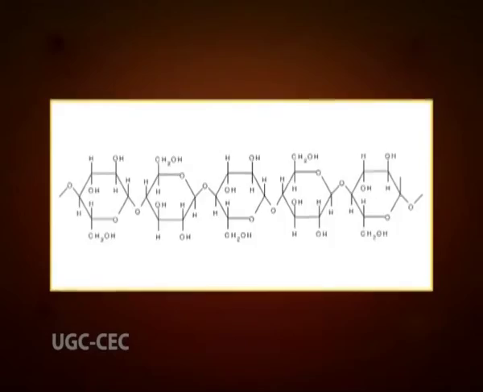Cellulose is a straight chain polymer. Unlike starch, no coiling or branching occurs, and the molecule adopts an extended and rather stiff rod-like conformation, aided by the equatorial conformation of the glucose residues.